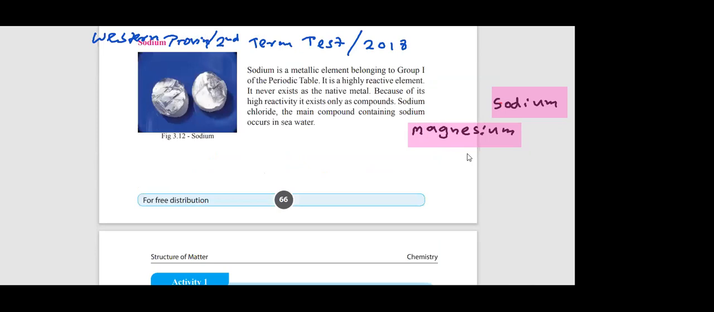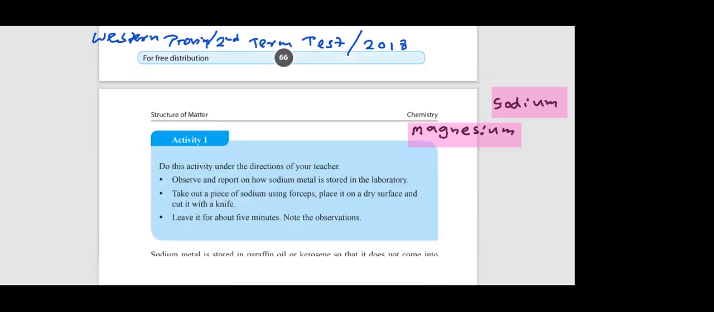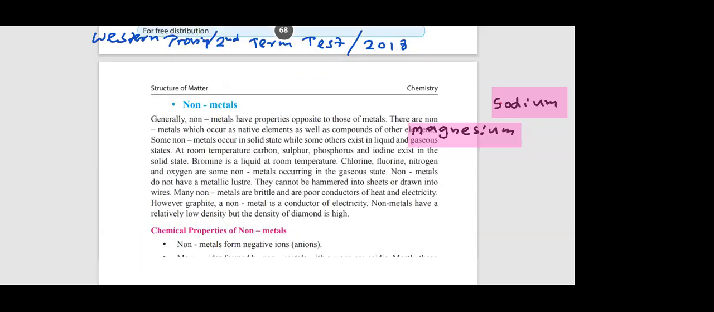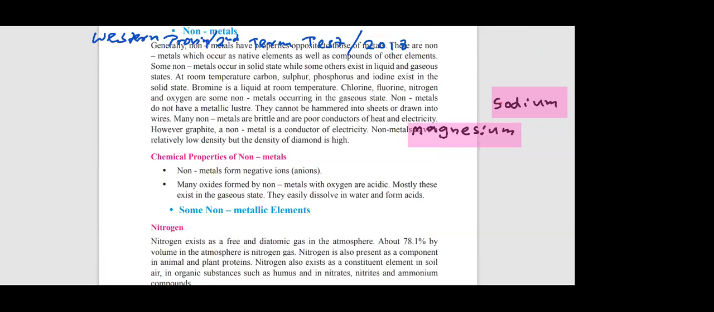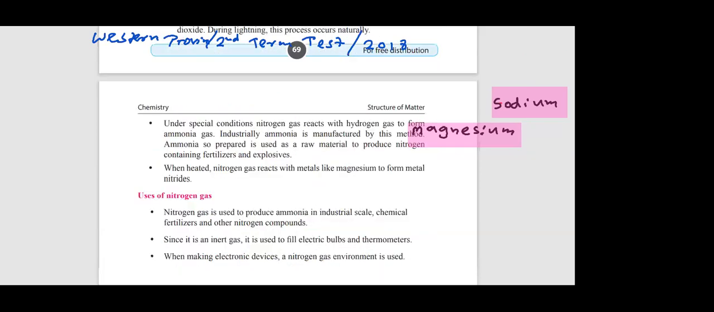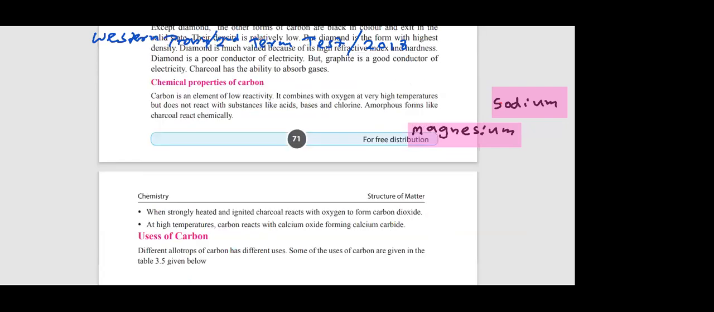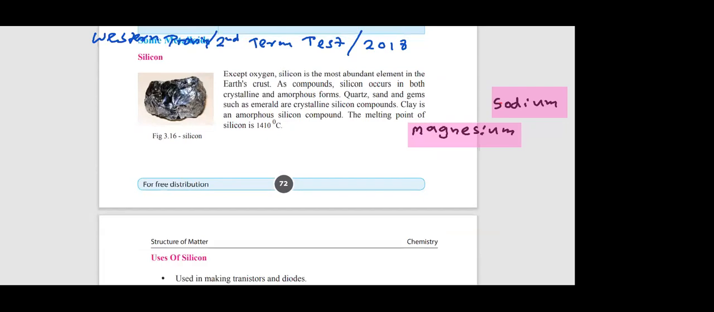Here for sodium they have given an image in your textbook. It is a silvery gray soft metal, like cheese, you can cut it. And magnesium is available in the form of ribbons in your school laboratory, that is also malleable. It is a bit harder than sodium, but we don't store it inside mineral oil. Which metal is stored in mineral oil? That is sodium, or inside paraffin. So only those two metals. The non-metals you should know are only these three: nitrogen, sulfur and carbon. Only these three non-metals and two metals.